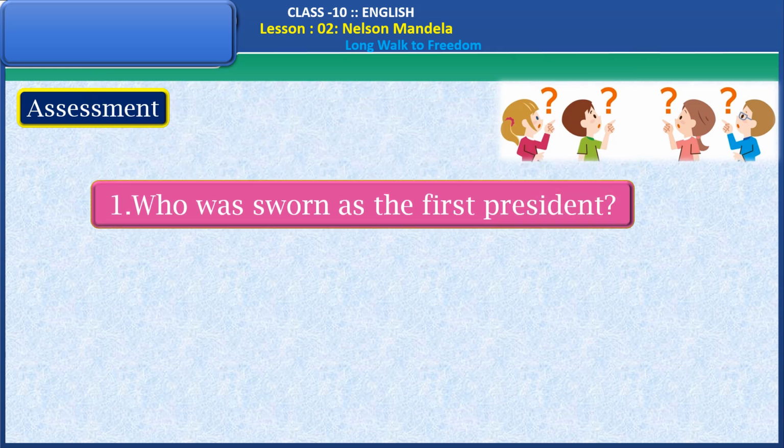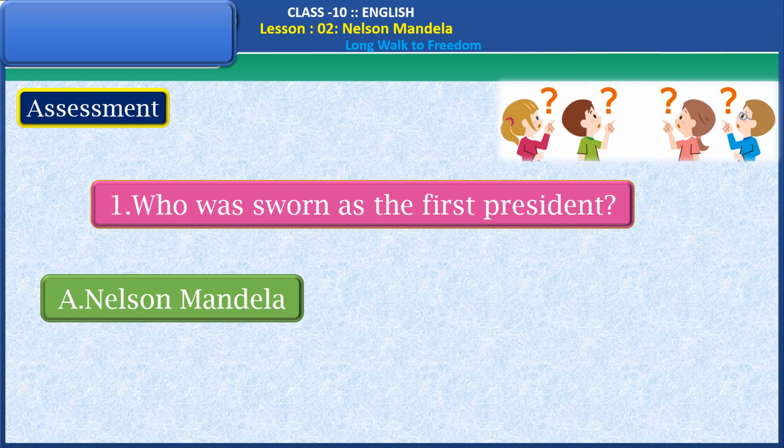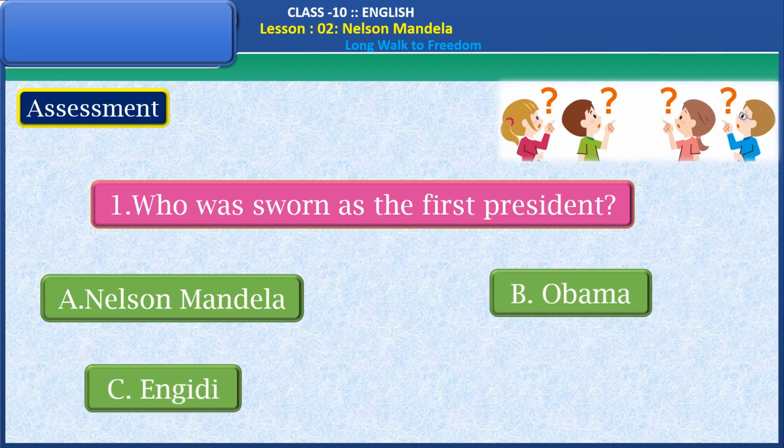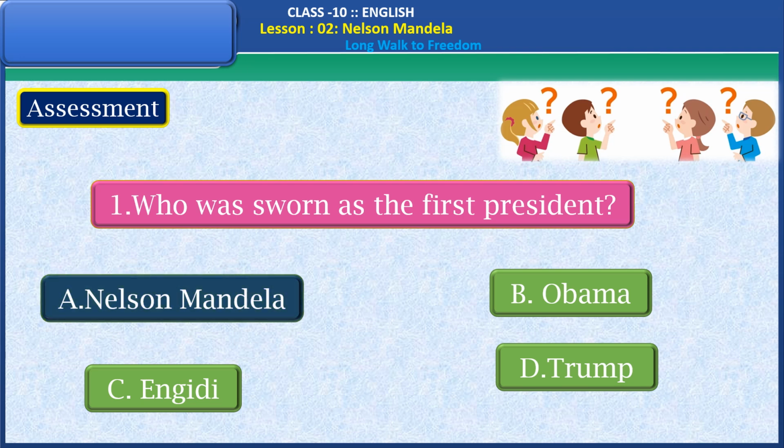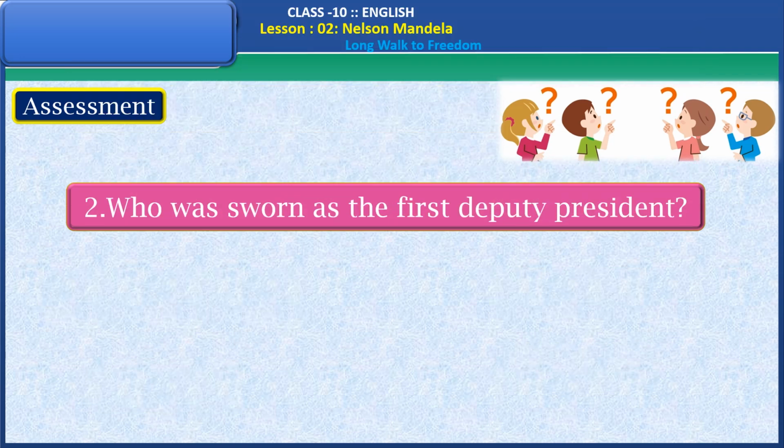Who was sworn as the first president? Nelson Mandela, Obama, Indira, Trump. What is the right answer here? Yes, the right answer is Nelson Mandela. Now the second question.